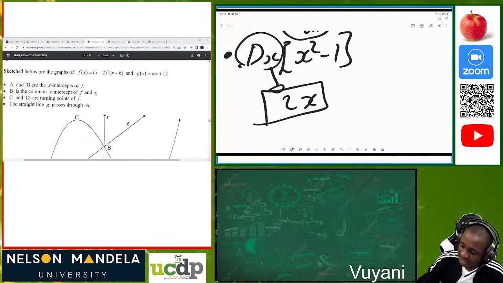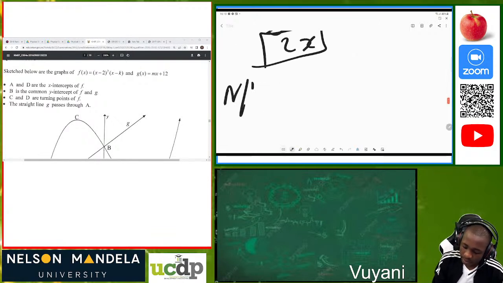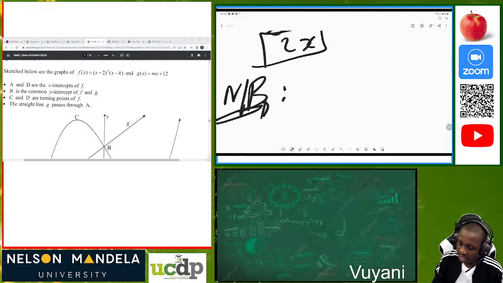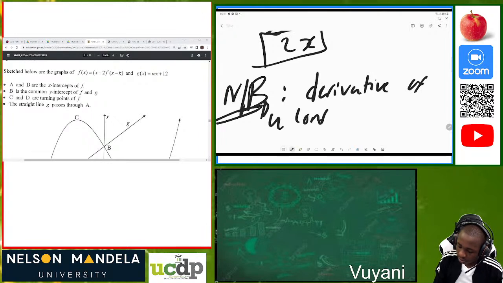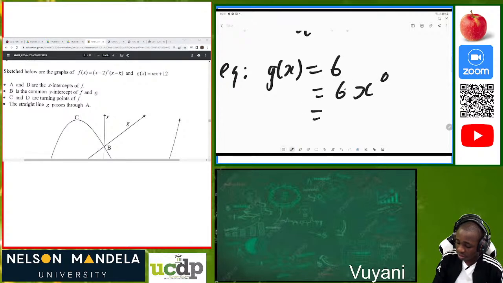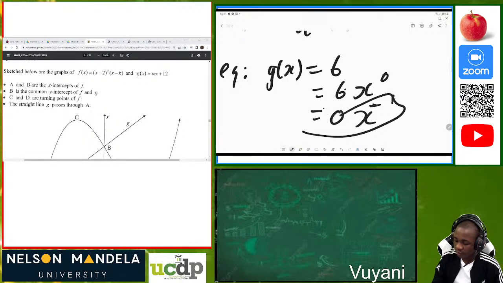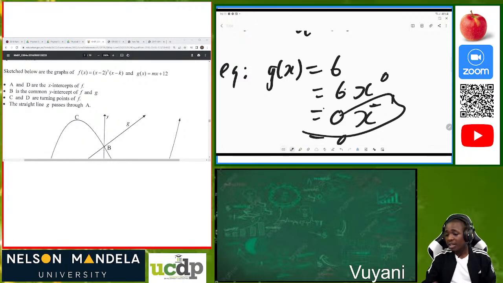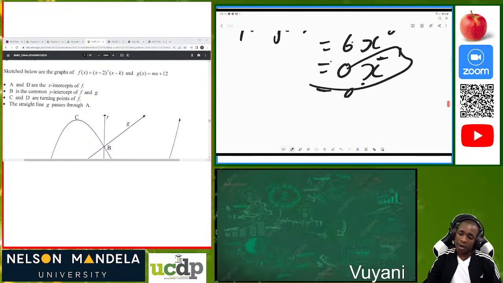And also we must understand, NB, I love my NBs, we must be able to know that the derivative of a constant is 0. For example, let me make a quick example. If we have g of x is equal to 6, this is the same as 6x to the power of 0. So 0 times 6 is 0. Then 0 minus 1 is negative 1. We can see that anything times 0 is equivalent to 0. So don't worry yourself. The derivative of a constant is equivalent to 0.